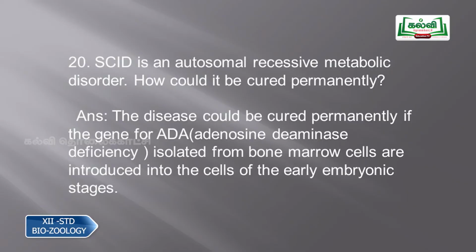When the cell is in the embryonic stage, if we administer that gene into the growing embryo, then we can alter the disordered gene and cure SCID, that is adenosine deaminase deficiency.